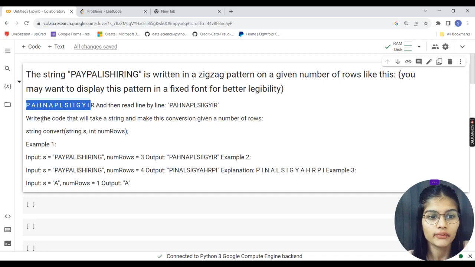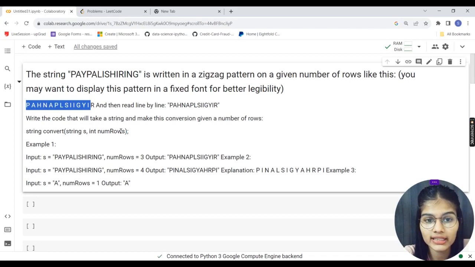We will be seeing how this is actually reversed out. Okay, write the code that will take a string and make this conversion given a number of rows. Okay, convert a string, int number of rows. So into this, what we have to do is simply take a string. Let's say that PayPal is hiring is my string, and we have to give it the number of rows.